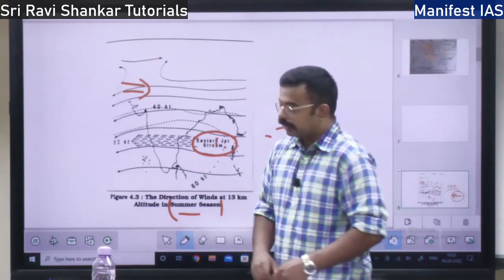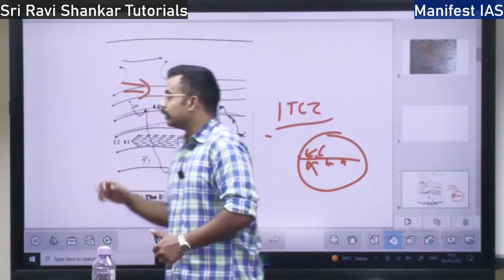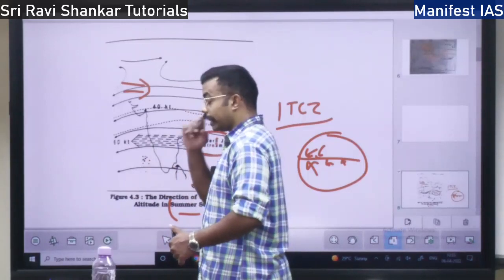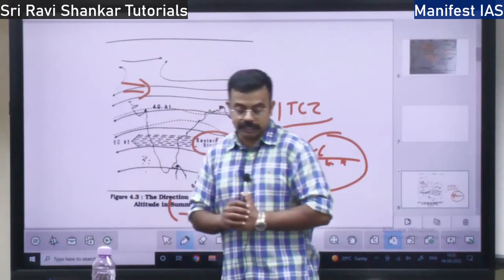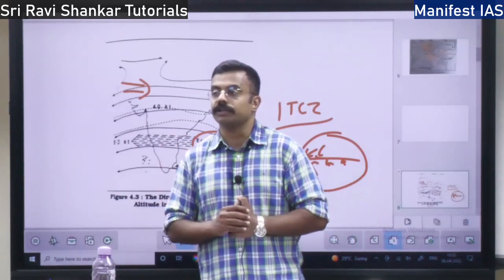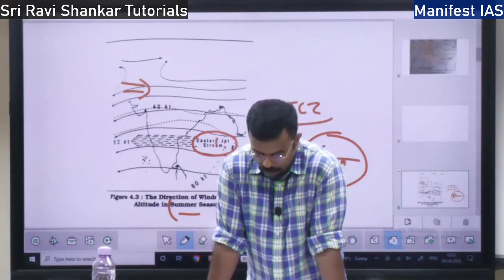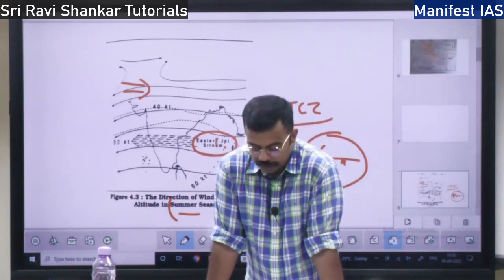So where will this ITCZ be? In the month of July, that is in the summer, or in the monsoon rainfall season, this ITCZ will be over 20 to 25 degree north latitude.